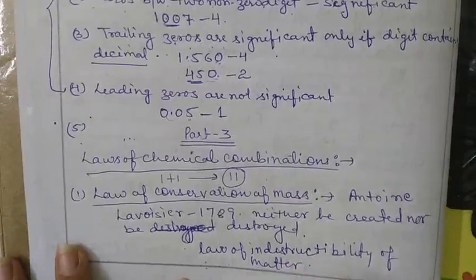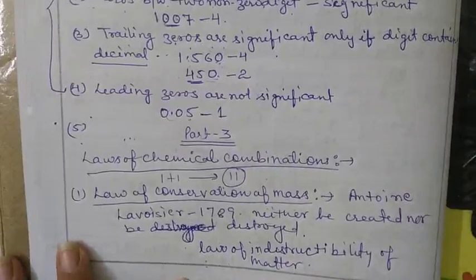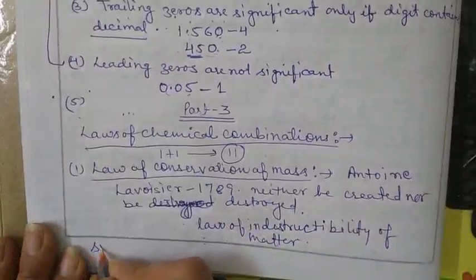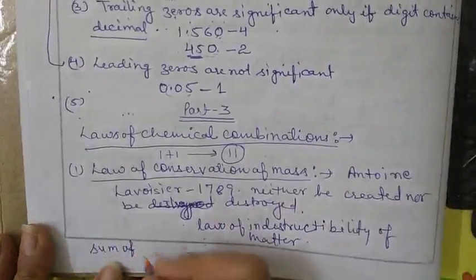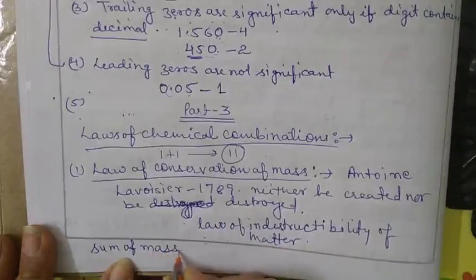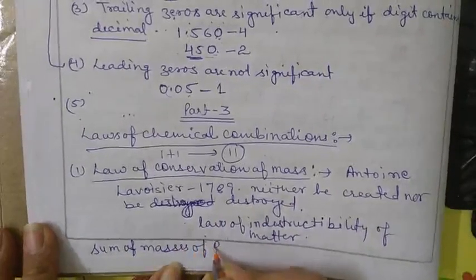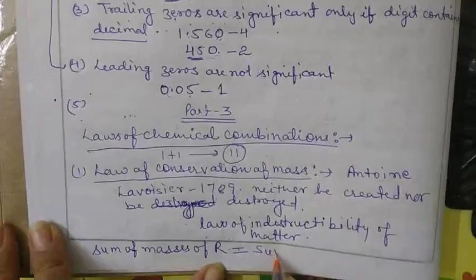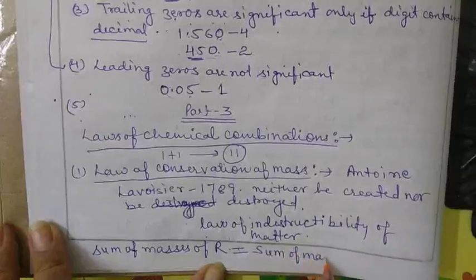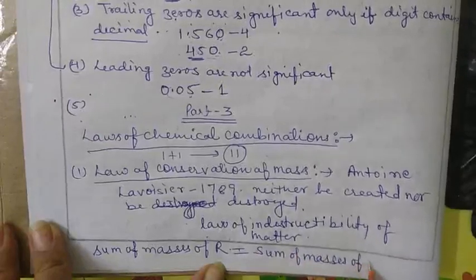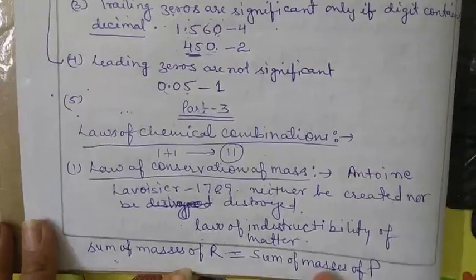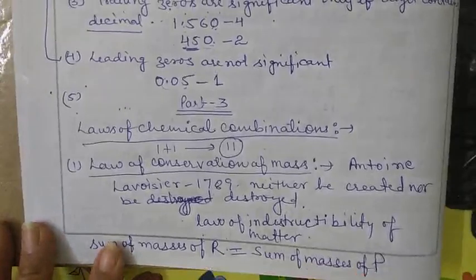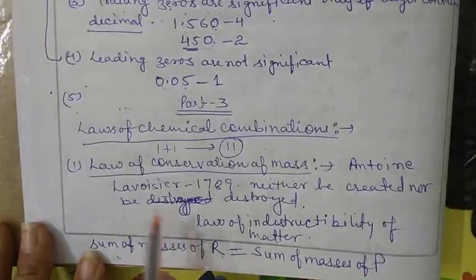So the simplest meaning of this law is the sum of masses of reactants, here R stands for reactant, is equal to the sum of masses of products. This is the simplest meaning of this law.